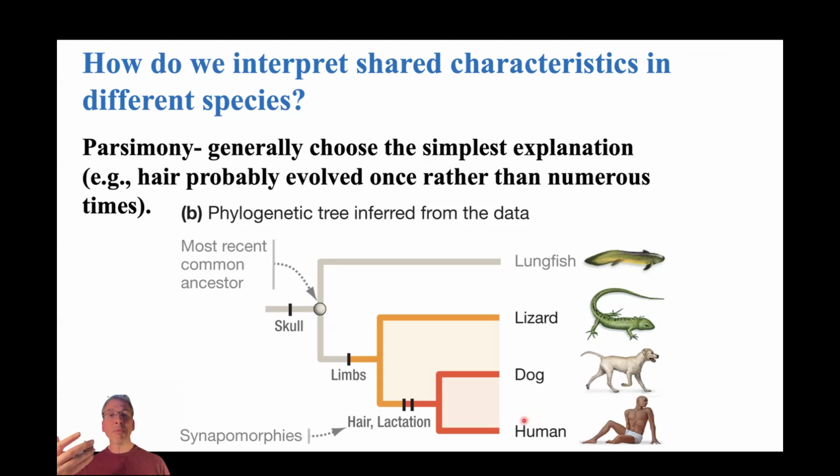So that basic approach in terms of interpreting shared characteristics among different lineages, we refer to that as parsimony. So we typically choose the simplest explanation. Not to say that more complex explanations didn't or couldn't occur. Yes, hair could have evolved multiple times, separately and independently in different lineages, but it's just more likely that it evolved once, right, in some common ancestor of all mammals. So that's the concept of parsimony.